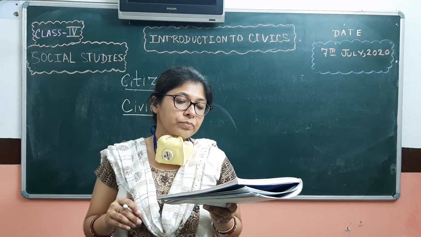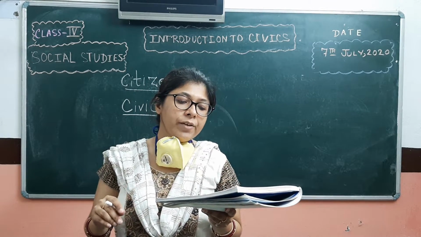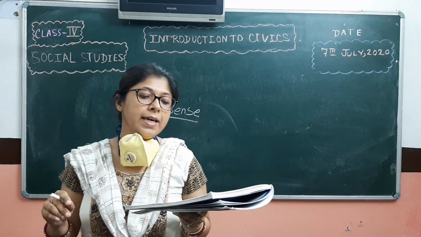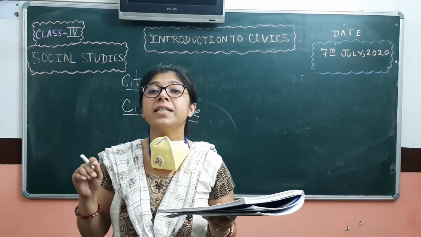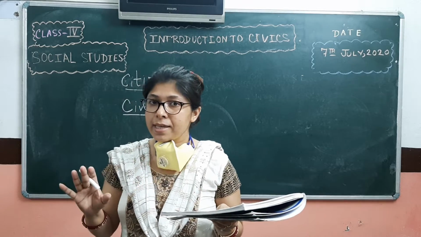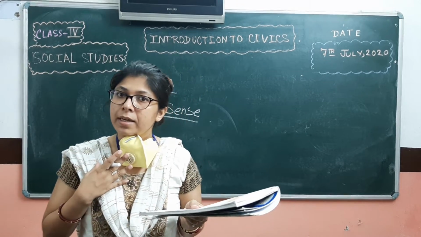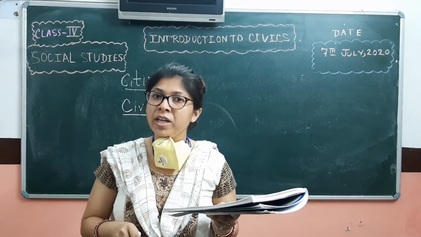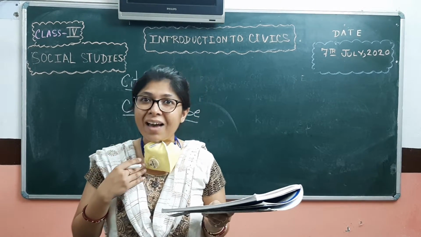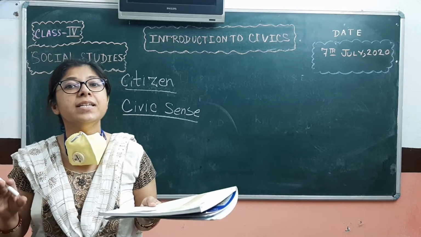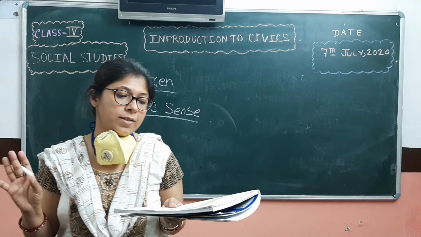Civic sense is the duty of an individual towards the society. It means keeping the roads, streets and public property clean, because we are using all these things. Since we belong to this country, all these properties are ours, so we have the responsibility of maintaining their cleanliness.